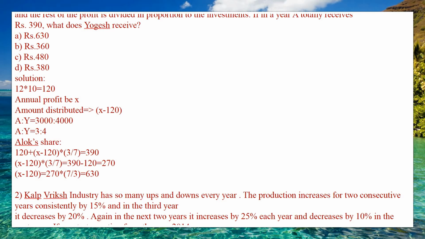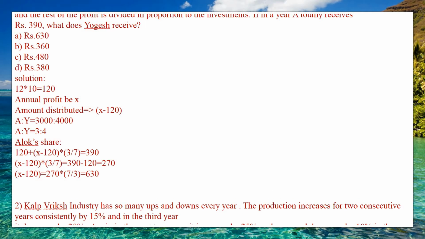Here you need to find how much Yogesh receives, that is Y's share. Y's share is the amount distributed, 630, into Yogesh's share, 4 divided by 7, the total. Cancelling, 7 nines are 63, then 9 fours are 36, which will be 360. So 360 rupees is received by Yogesh.